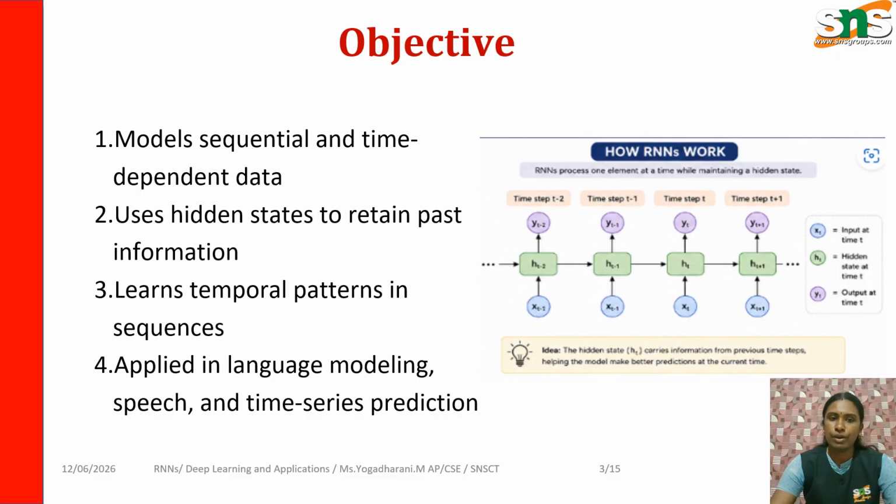The next slide shows the objectives of a recurrent neural network. The first point is to model sequence data, time-dependent data. RNNs are specifically designed for data where order matters, for example sentences, speech, sensor data. The second point is that it maintains memory using hidden states. The third point is that it learns temporal patterns that evolve over time. And these are the major applications of RNNs. RNNs are not just pattern learners, they are sequence learners.